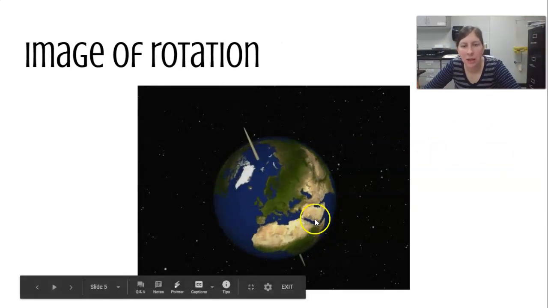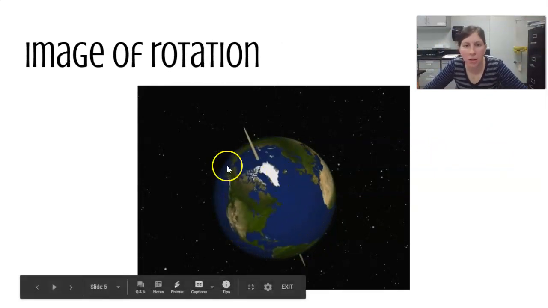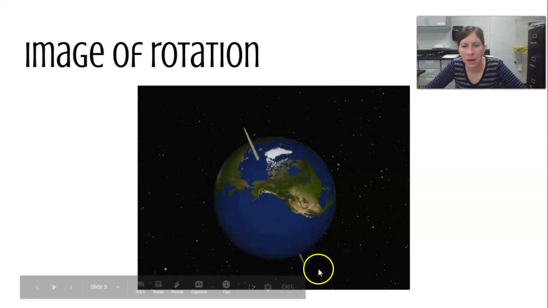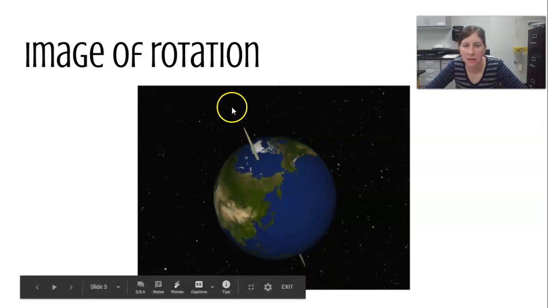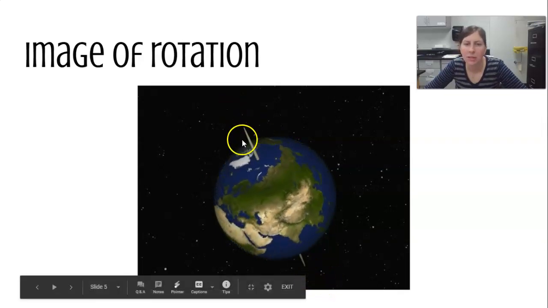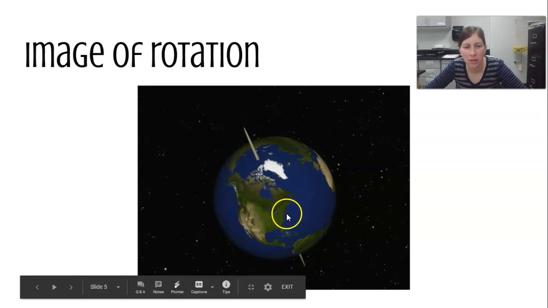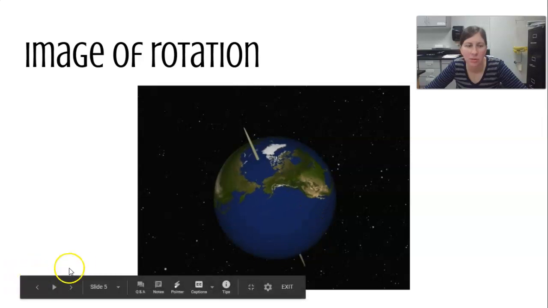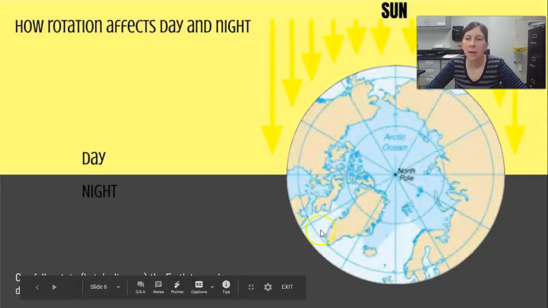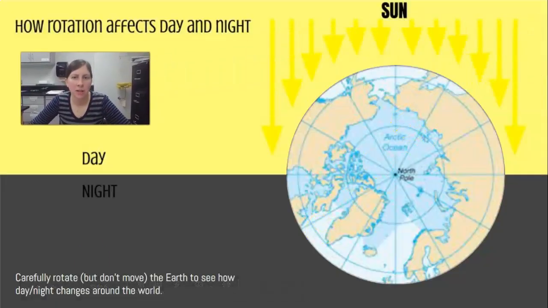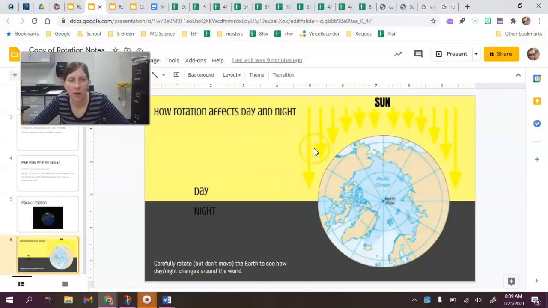So here you can see a graphic of the Earth spinning. This line through here is that axis that we talked about. And you can see that the Earth is spinning. Here we've got the east coast and the west coast of the U.S. Finally, here we've got an image of the Earth. And for this one, I'm going to take it off of presentation mode.